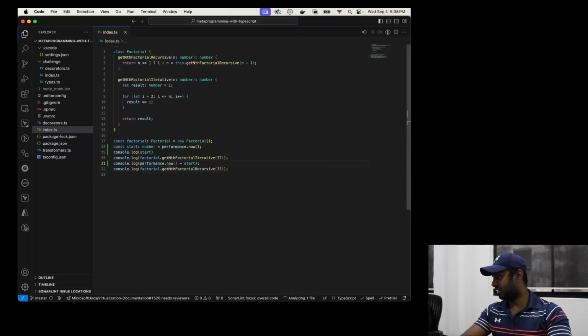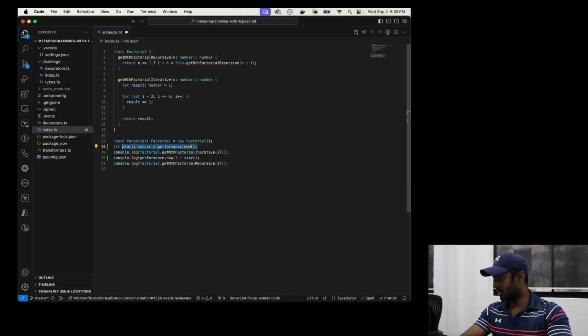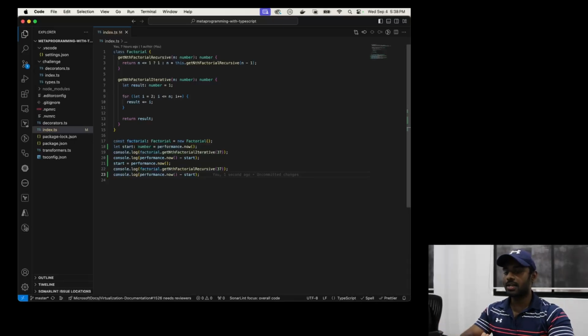This should give us the number of milliseconds this one took. Let me change this to let so that we can reinitialize on the second line, and copy and paste the third line. This is what we would usually do in the usual ways.